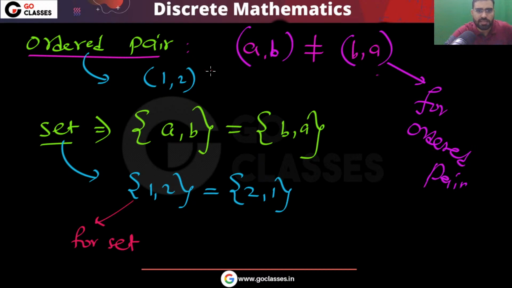Now you can see that 1 comma 2 is not the same as 2 comma 1, because order matters. And also, a few things I want to tell you: in a set, this set 1 comma 1 is the same as this set, both are basically the same. So the repetition does not matter.